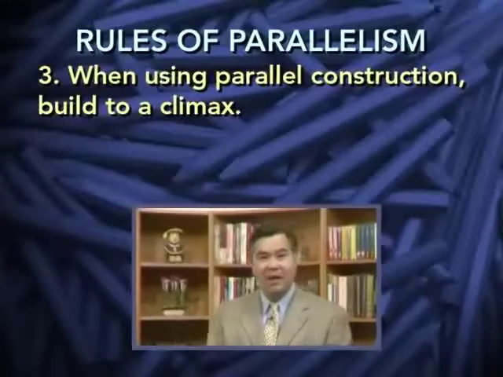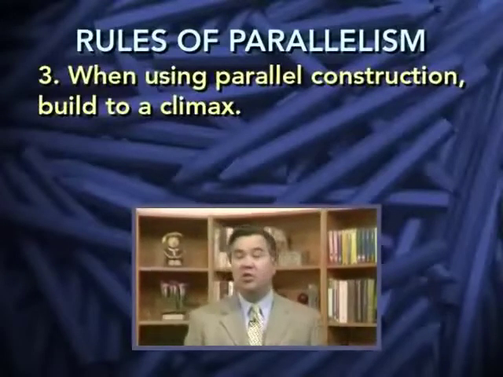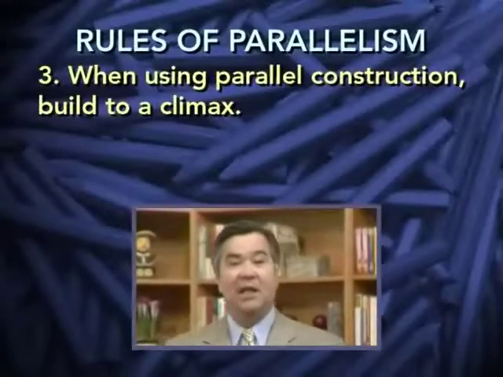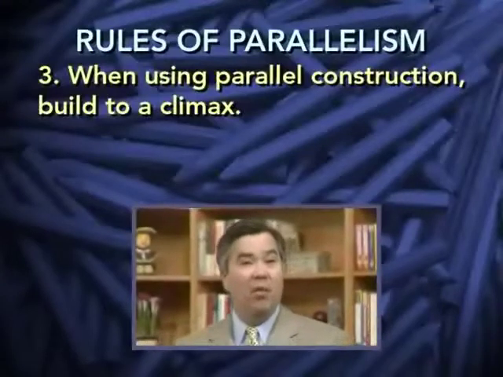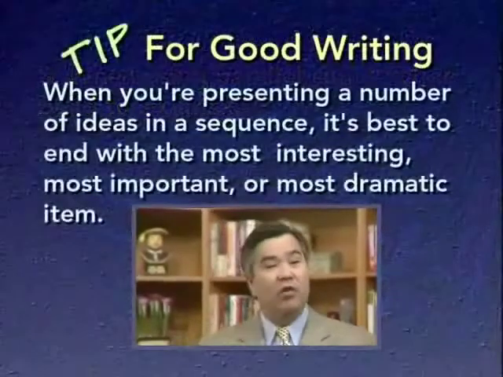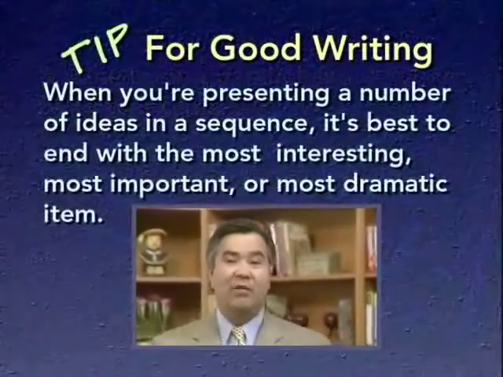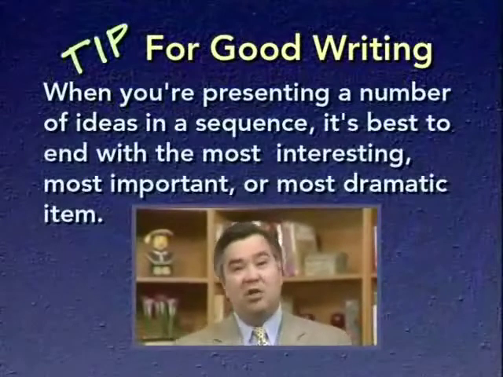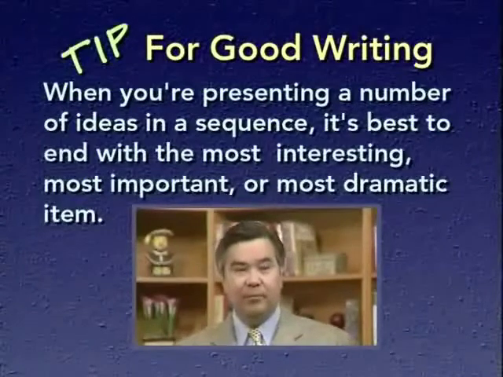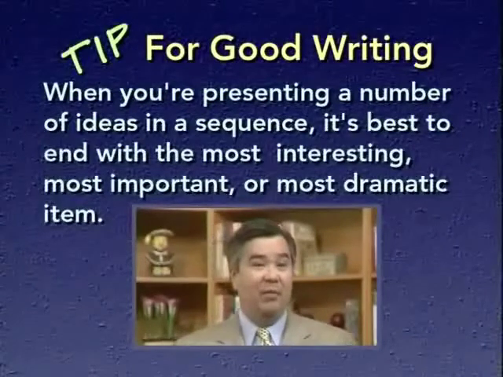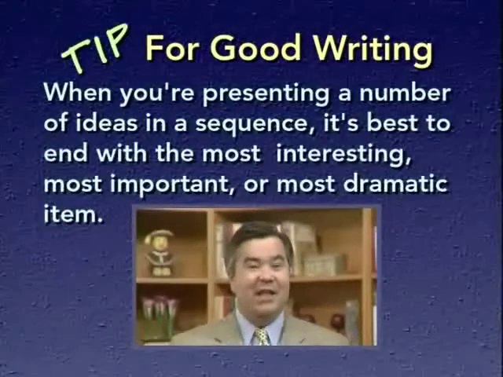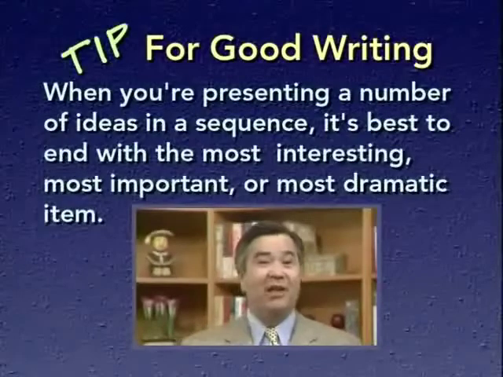What does this mean? Well, as we've seen, parallelism is used to link ideas, and it's often used in particular when ideas are being listed, when 2, 3, 4, or more items are being presented in sequence. Now, the basic rule of good writing is that when you're presenting a number of ideas in a sequence, it's best to end with the most interesting, most important, or most dramatic item. If instead you end with an item which is less important, less interesting, or less dramatic than the preceding items, suddenly your sentence will sound a little funny.